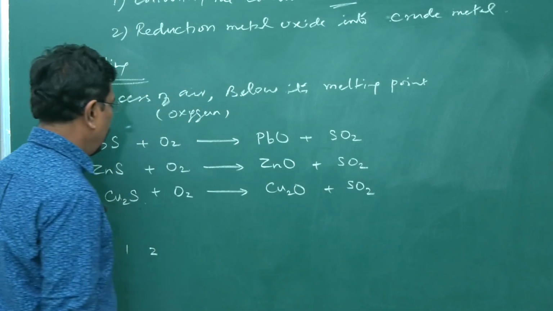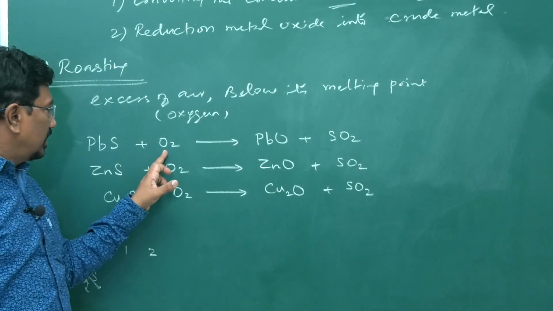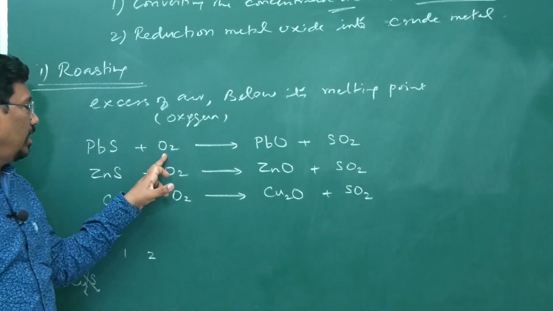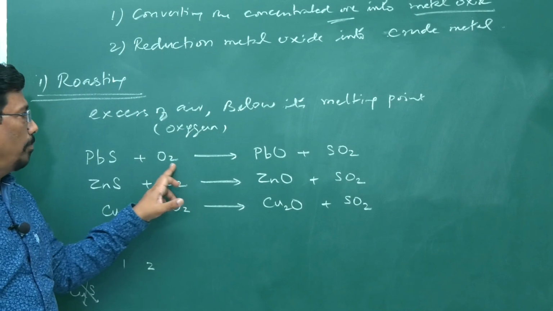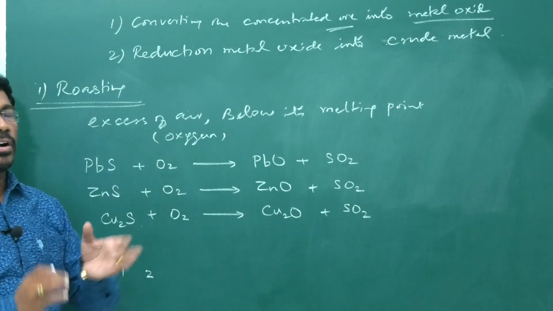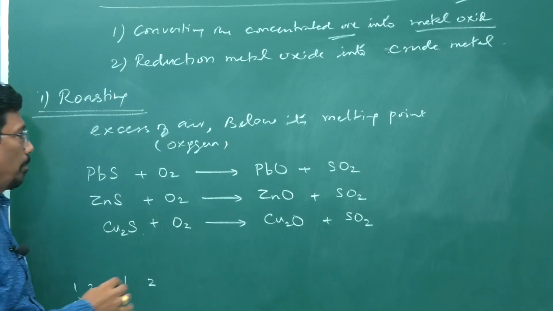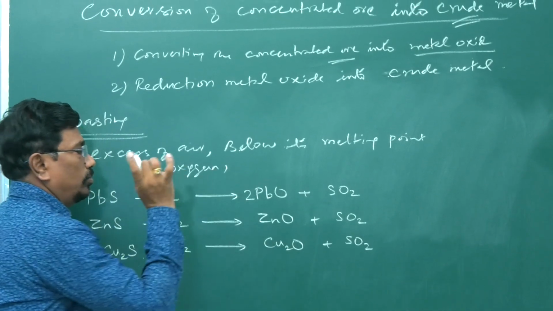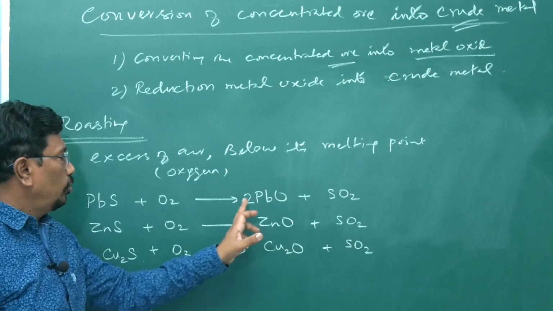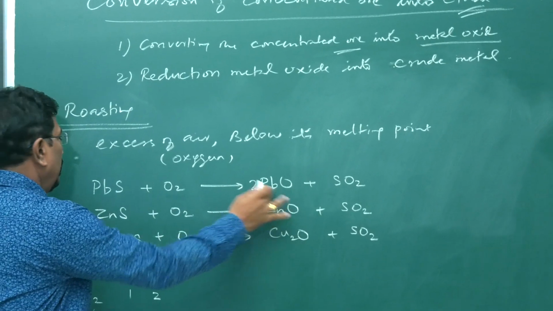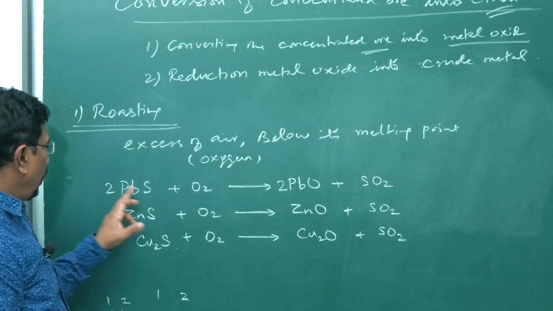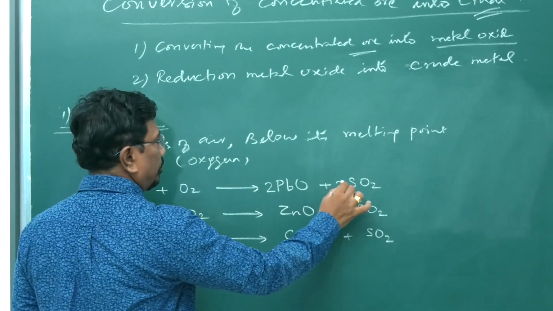So, how to balance the equation? Oxygen is in the reactant side only in the form of O2, even number. Therefore, in the product side also it should be even number. So, make it 2. When I make it 2 PbO, 2 Pb, therefore 2. 2 S we have got, therefore 2SO2.